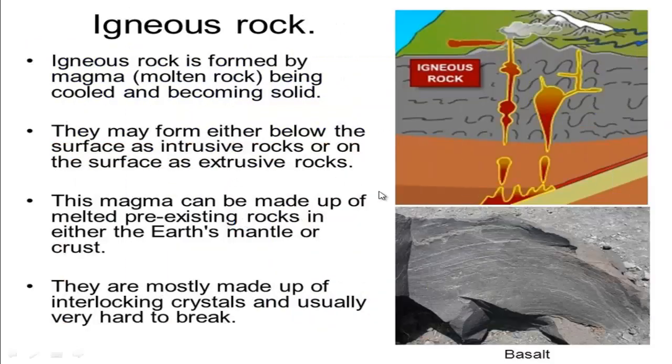Now another picture. Igneous rock is formed by magma, that is molten rock, being cooled and becoming solid. They may form either below the surface as intrusive rocks or on the surface as extrusive rocks, which I have already discussed. This magma can be made up of melted pre-existing rocks in either the earth's mantle or crust, and they are mostly made up of interlocking crystals and are usually very hard to break.